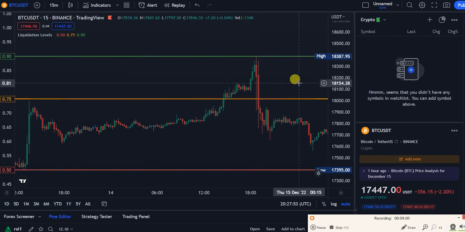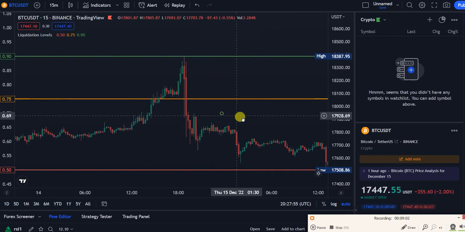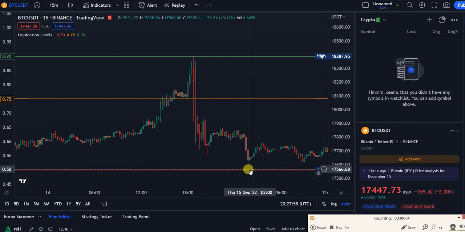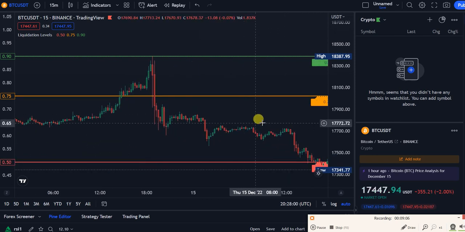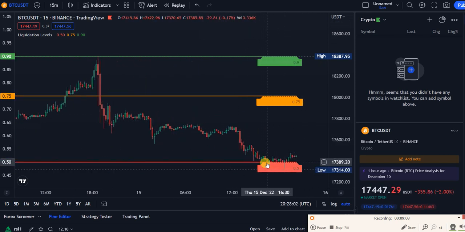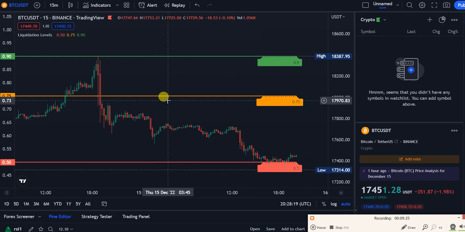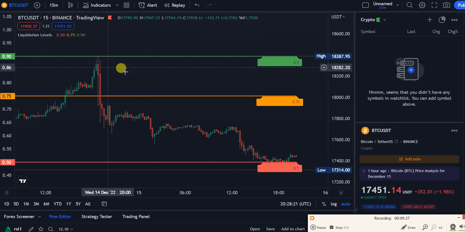You close half in here, and let's see, it touches here at 17,550, 560. But also now this is crazy. It also broke, and now it's a good time to go long. According to this, it's a good time to go long around 17,350, 360, something like that. Pretty good, all the way to 18.4. That's what it says. It is on the 15 minutes chart, so take this with a grain of salt.